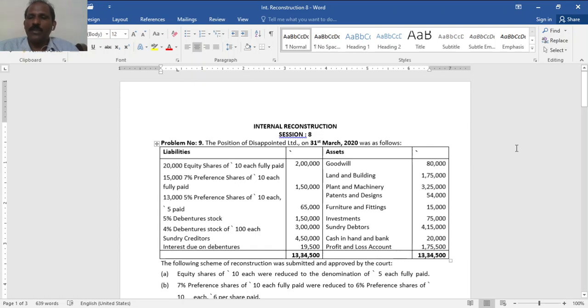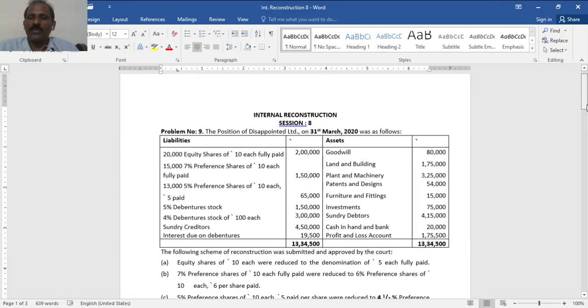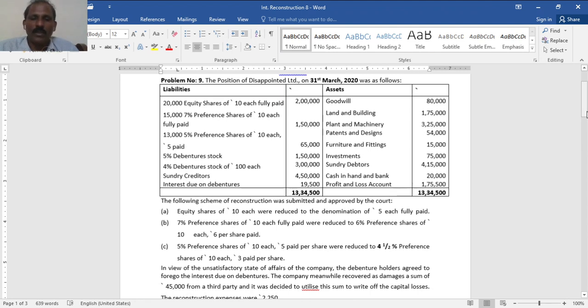Total of the given balance sheet 13,34,500. The following scheme of reconstruction was submitted and approved by the court. As you know, court's approval is required for such a scheme for the reconstruction purpose. First one, equity shares of 10 each, which is given above in the balance sheet also, were reduced to the denominations of rupees 5 each. So, equal number, face value difference, capital reduction. 7% preference shares of 10 each fully paid were reduced to 6% preference shares of 10 each.